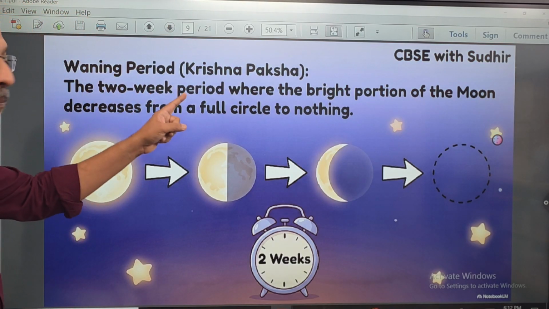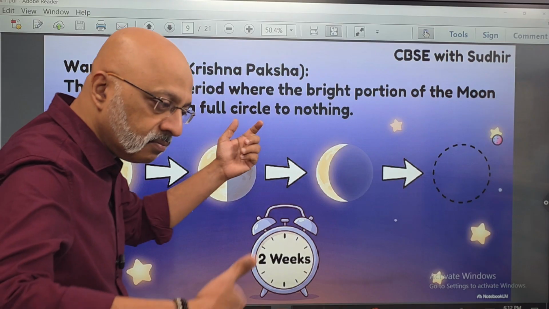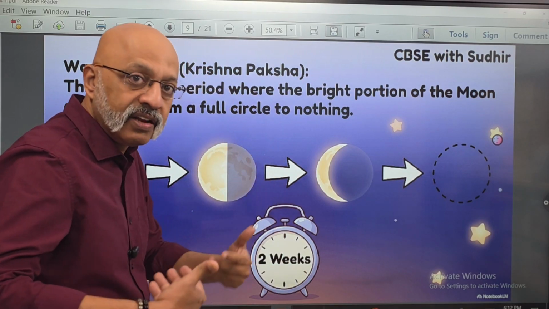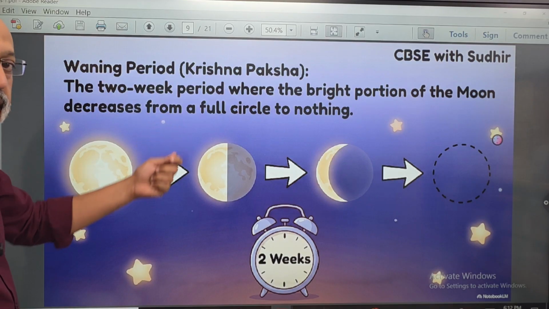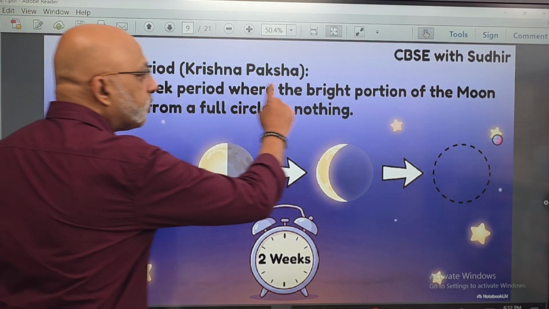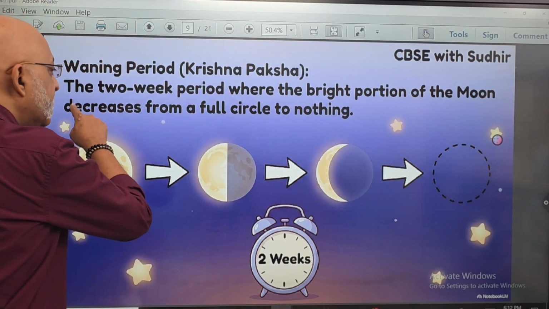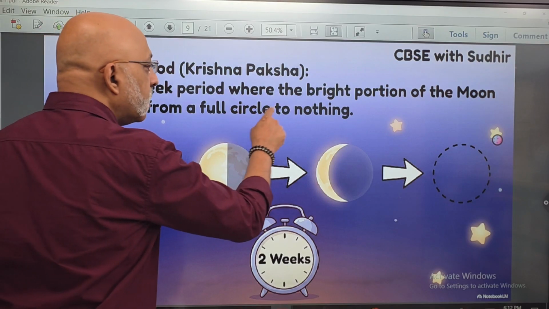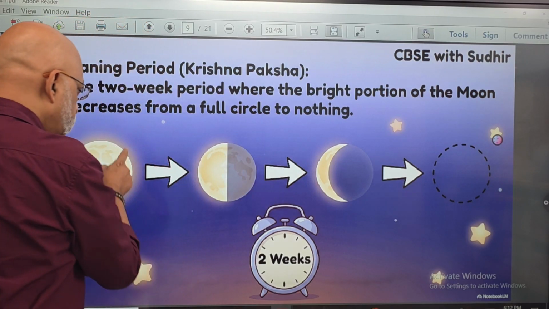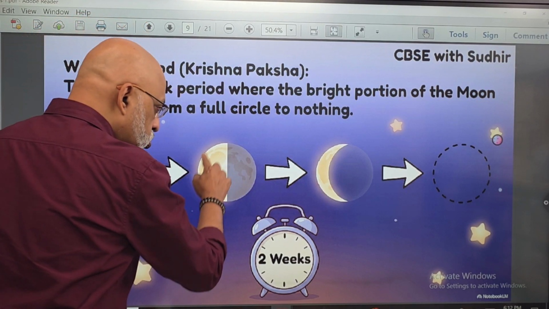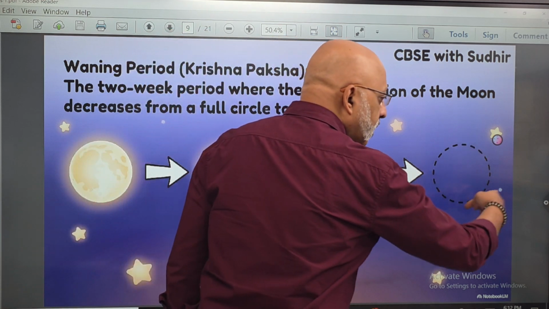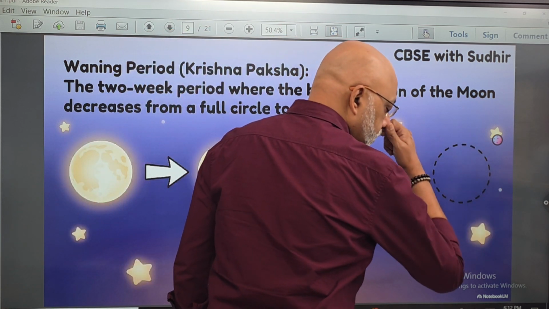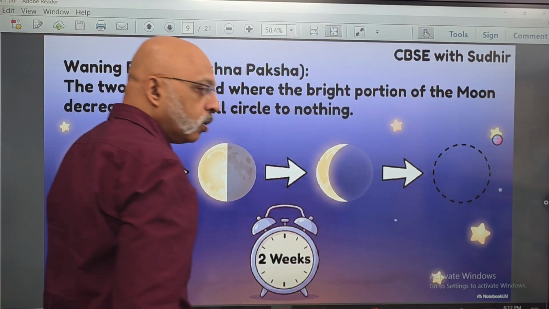Now, the waning period, which is known in our native Indian languages as the Krishna Paksha, is the 2-week period, 14 days, where the bright portion of the moon decreases from a full circle to nothing. From a full moon, it will reduce to a half moon, then to a crescent, and then it will become the Amavasya period, the new moon period, right?